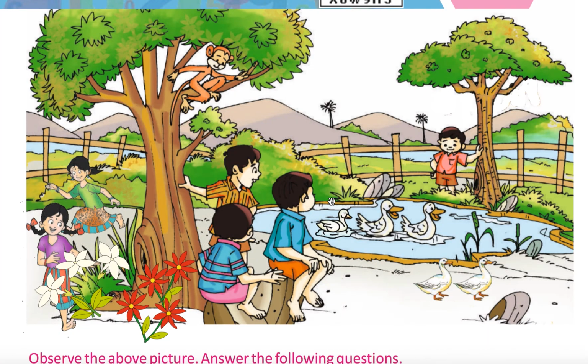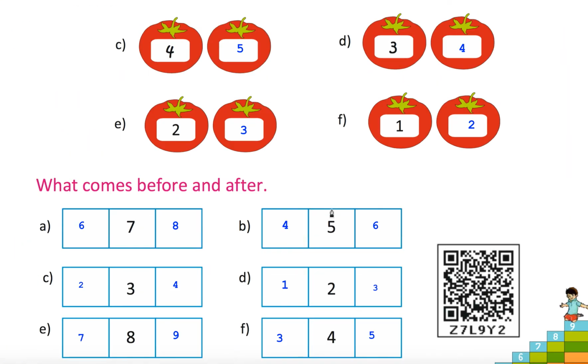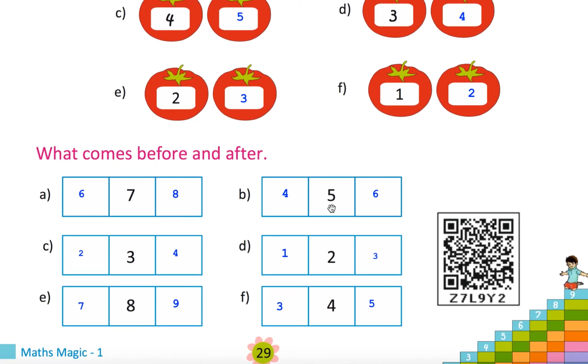Okay. So this is the last topic of unit 1. We just now completed the first unit of first class mathematics. Okay. Thank you. We will meet in the next class with the other lesson, number 2 or unit 2.